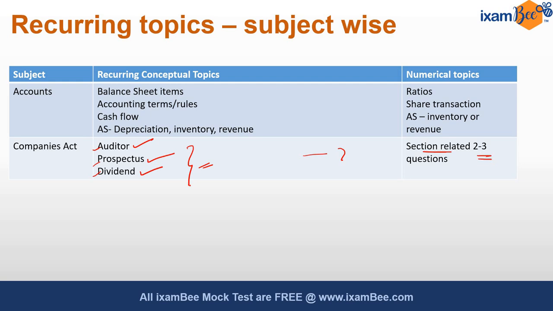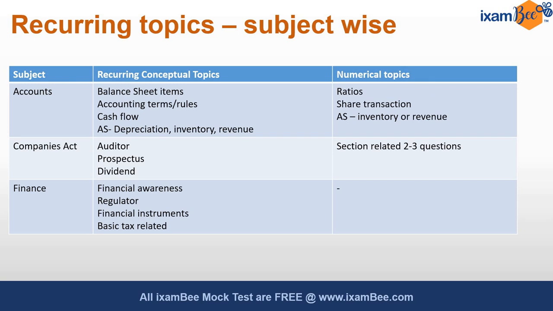PFRDA phase 1, almost all questions were section related. However, in phase 2, not all questions, only 1 or 2 questions were section related. All the others were related to the rules and guidelines and timelines given in the Companies Act, right? So if I talk about the recurring aspect, I'm repeating again, 2 or 3 questions related to the sections directly may also be common to ask.